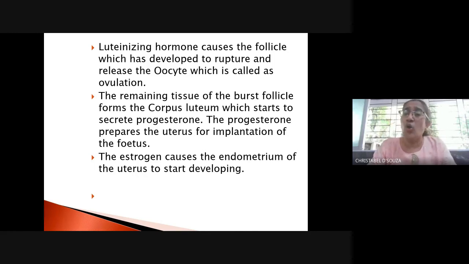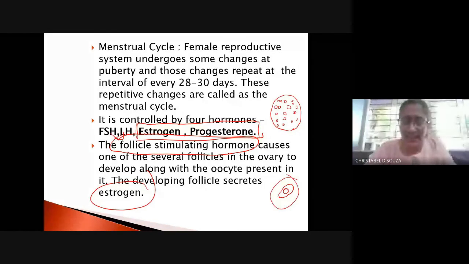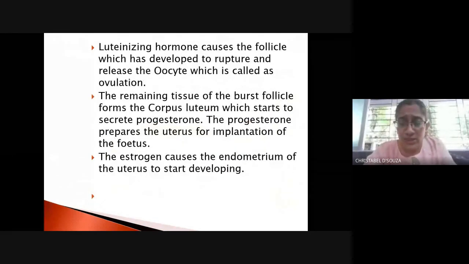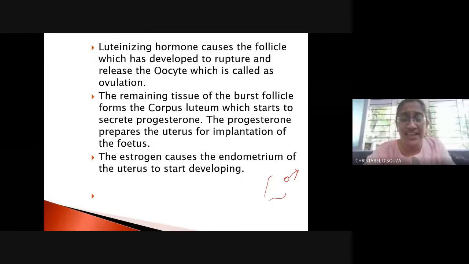which is known as ovulation. Okay. Now, as I explained to you just now, you have your follicle which has developed, right? So now this follicle which has developed, it has ruptured, the egg has been released.